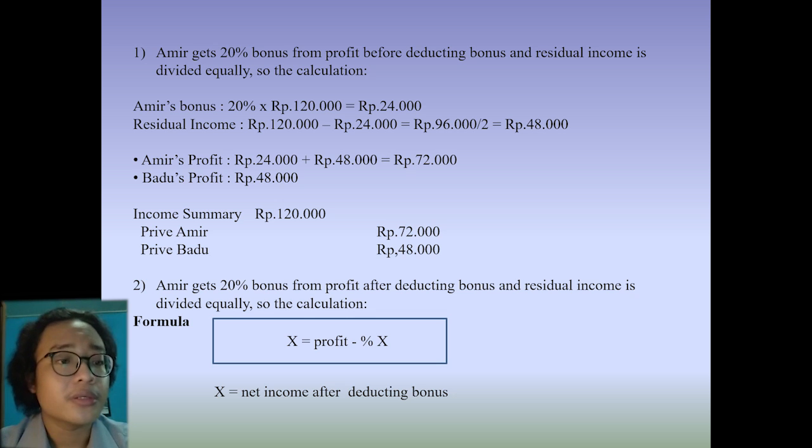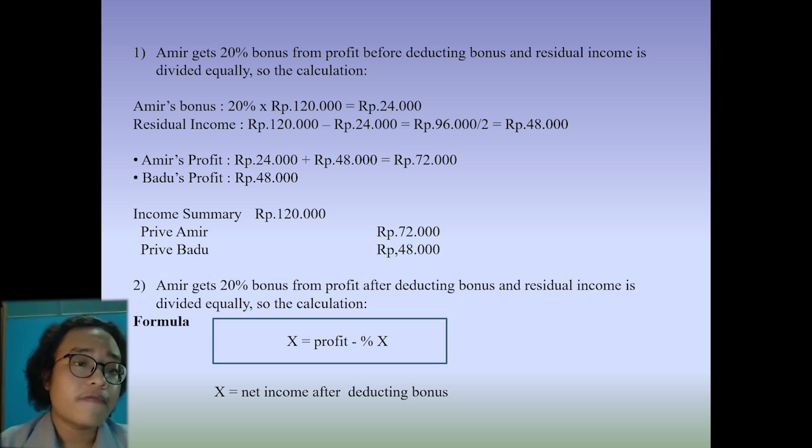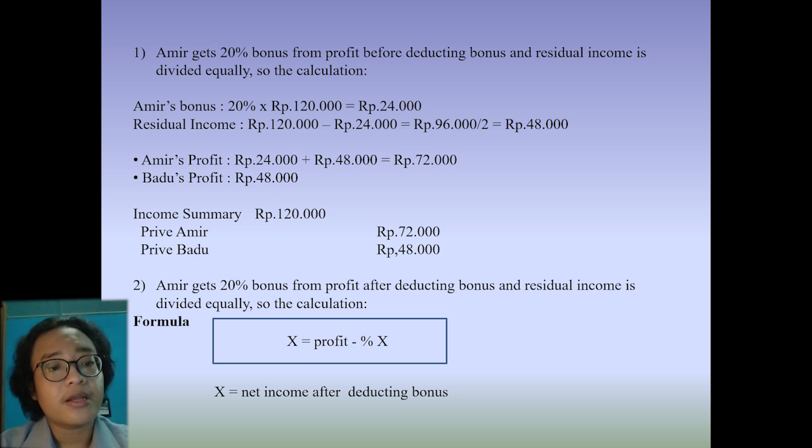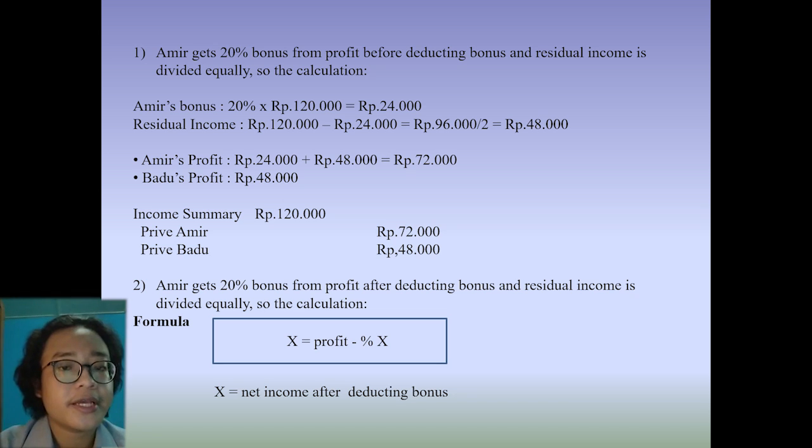So the calculation. First, we are going to calculate Amir's bonus. After that, we calculate the residual income. After that, we calculate Amir's profit and Badu's profit. After we know them, we can journal in debit income summary and in credit Prof. Amir and Prof. Badu. Second, this is the example of profit after deducting the bonus. Amir gets 20% bonus from profit after deducting bonus and residual income is divided equally.